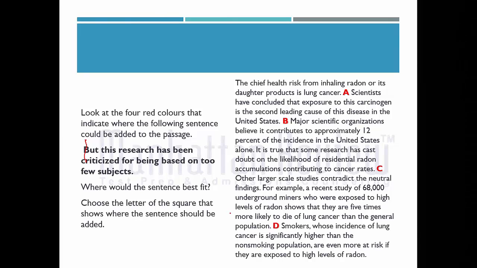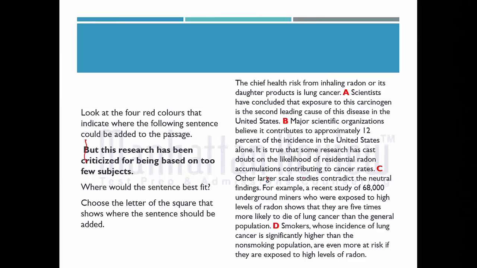It is true that some research has cast doubt on the likelihood of residential radon accumulations contributing to cancer rates. This is discussing the cause that is contributing to the cancer rates. And as A and B are correlating with each other, there is no scope of inserting it before A or B. And let us see the option C.